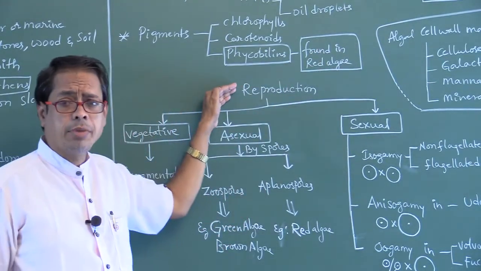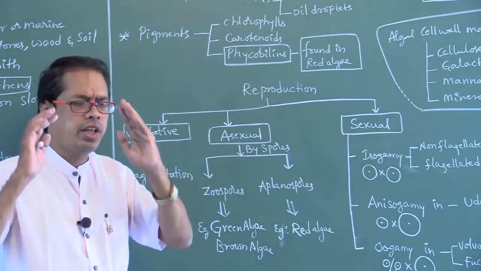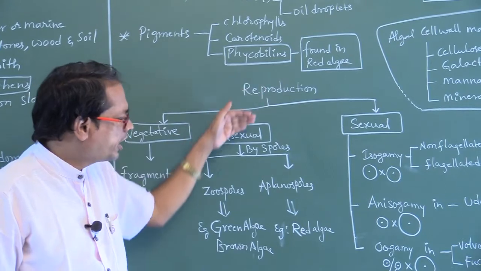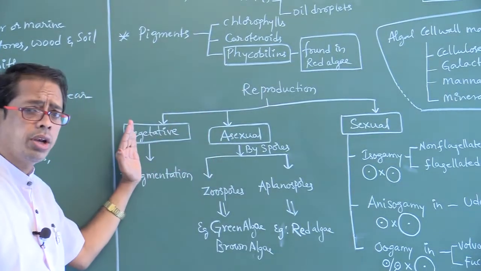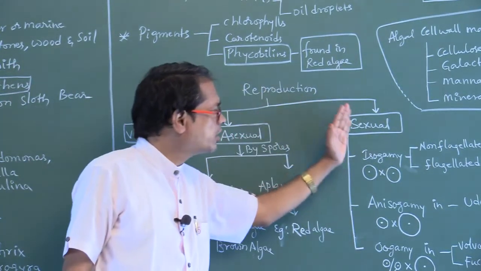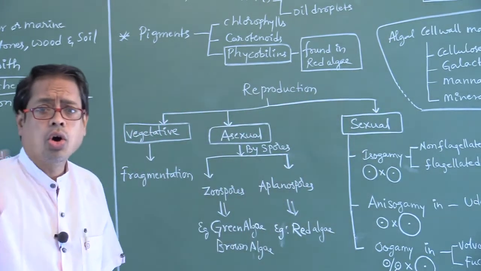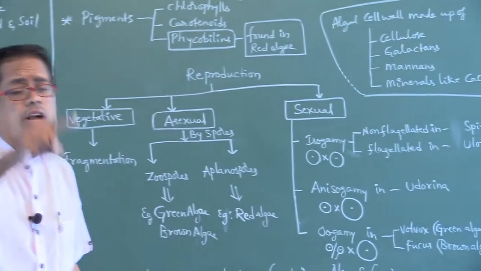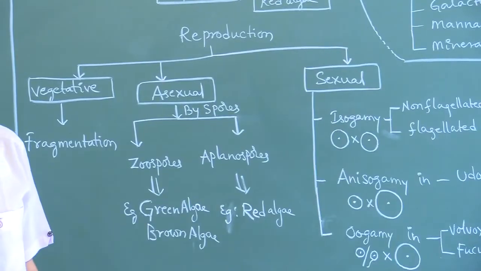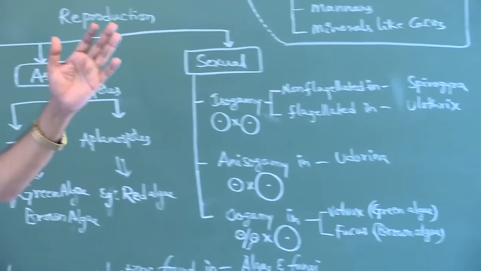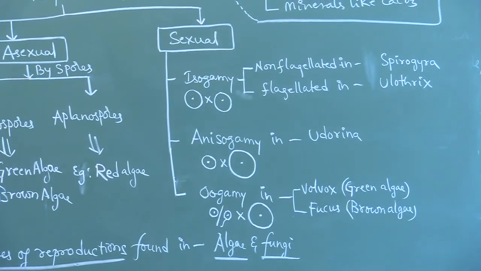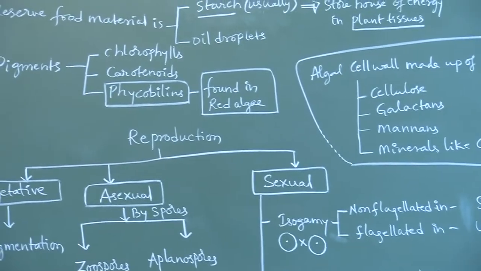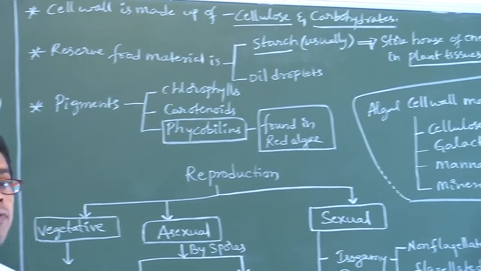Next, what are the types of reproduction? This is a very important topic, my dear students. Try to concentrate. What are the three types of reproduction? Vegetative reproduction, asexual reproduction, and sexual reproduction. All three types of reproduction occur in which groups? Both algae and also fungi.